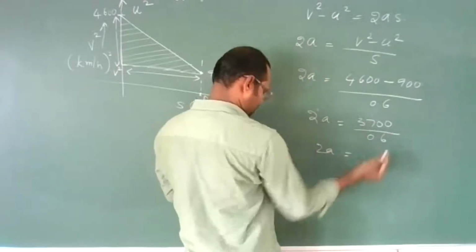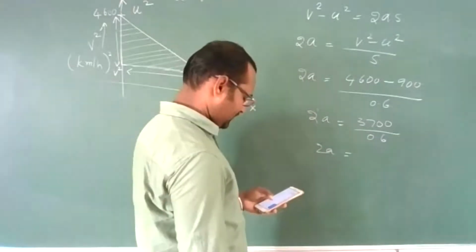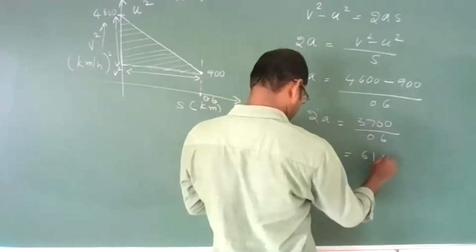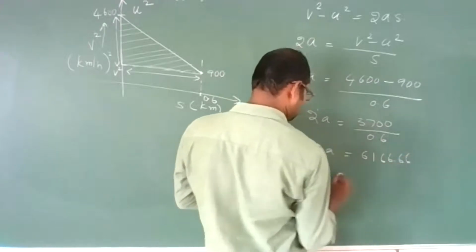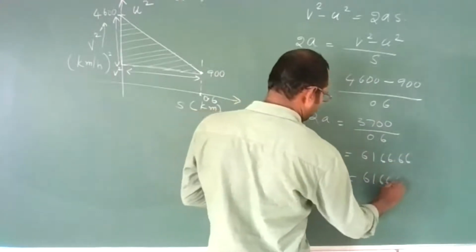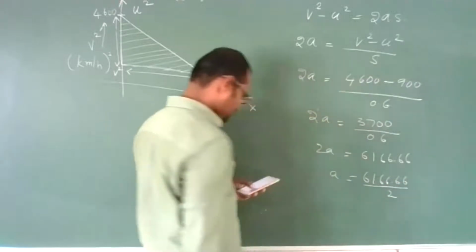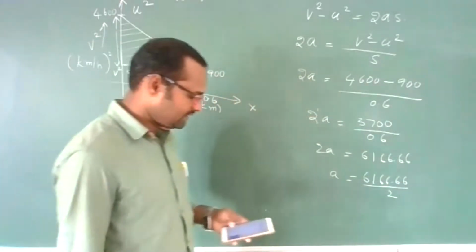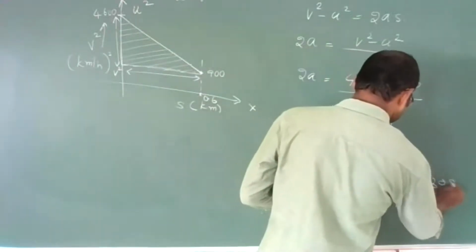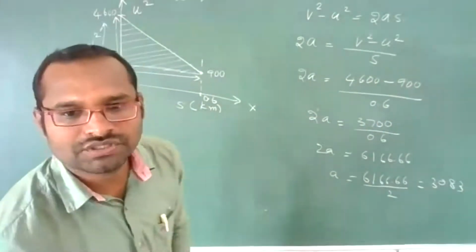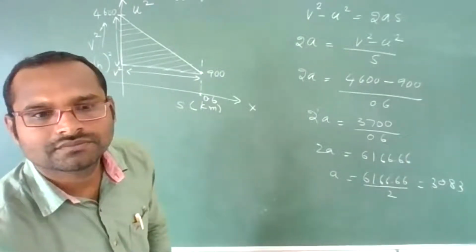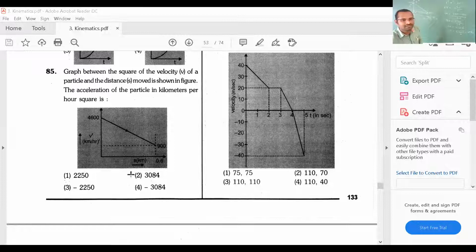So 2a is equal to 6166.66. A is equal to 6166.66 by 2. For this again divide by 2. You will get around 3083. Is there such an option? 3083 means 3084. This is the answer. Clear? The second option is the right answer.